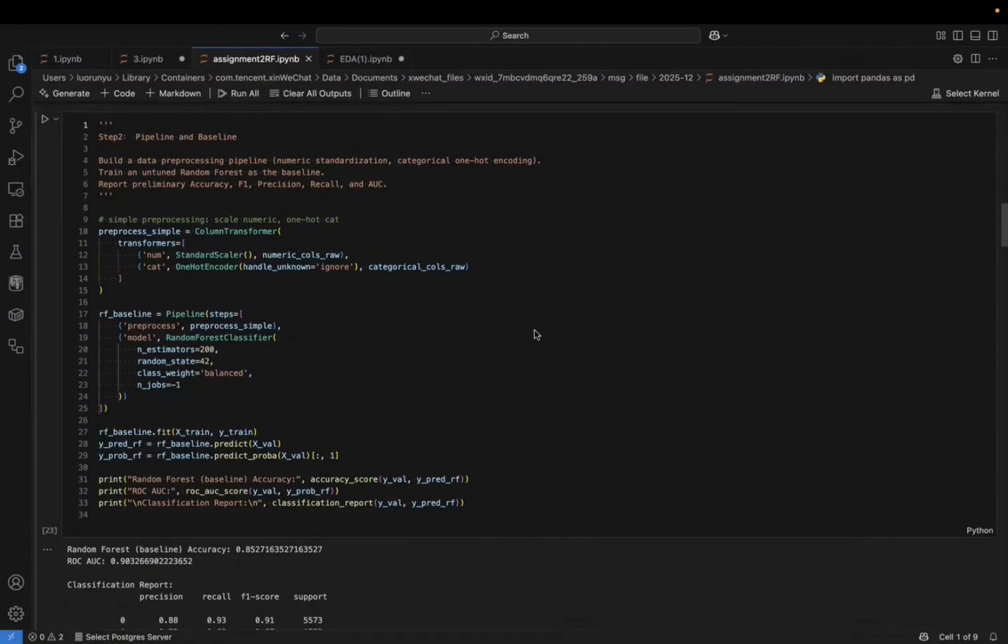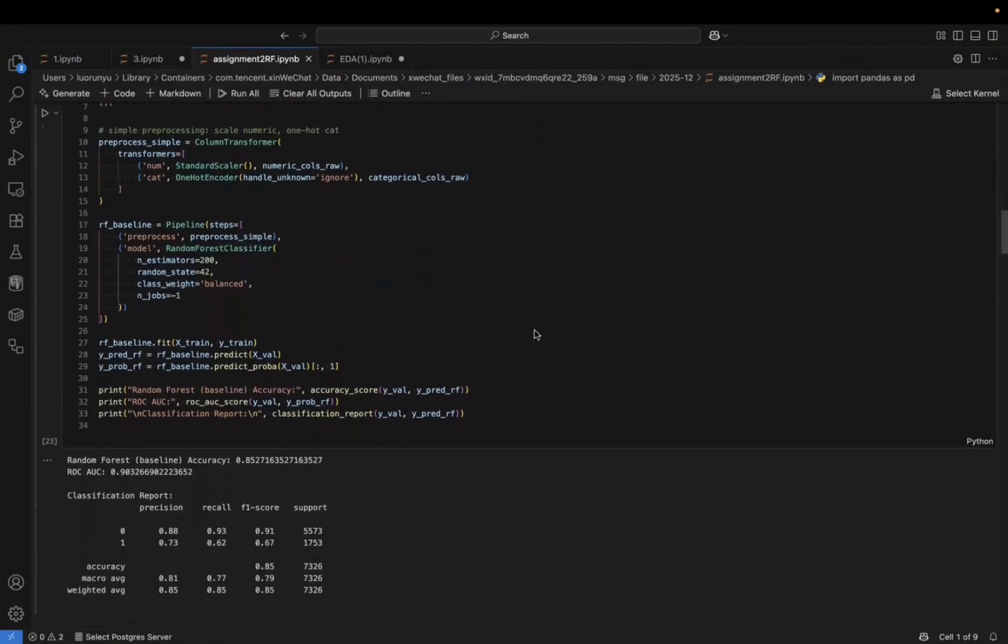We started with an untuned random forest. The initial accuracy was 85.2% and ROC-AUC was 0.9. This is already competitive with our tuned logistic regression, confirming the power of tree-based models.